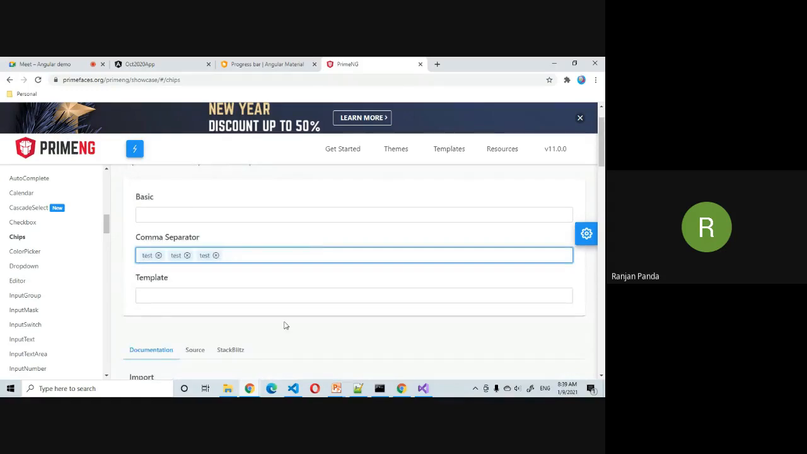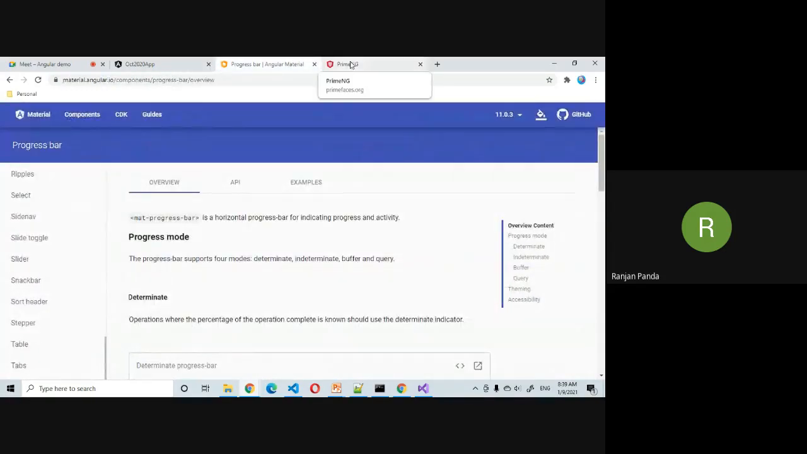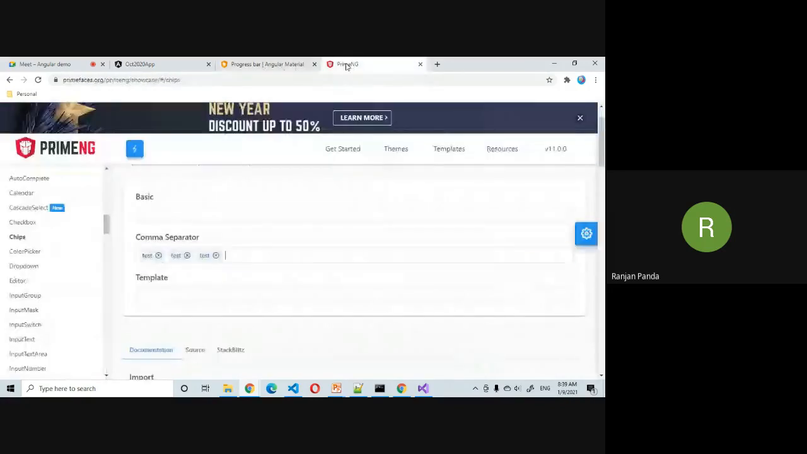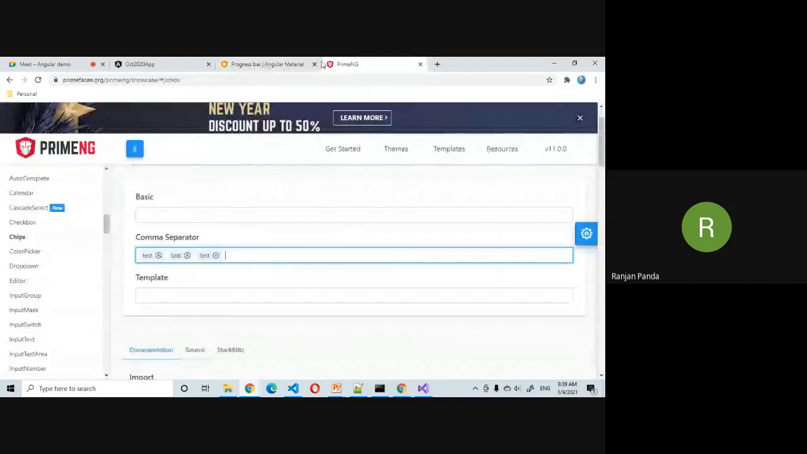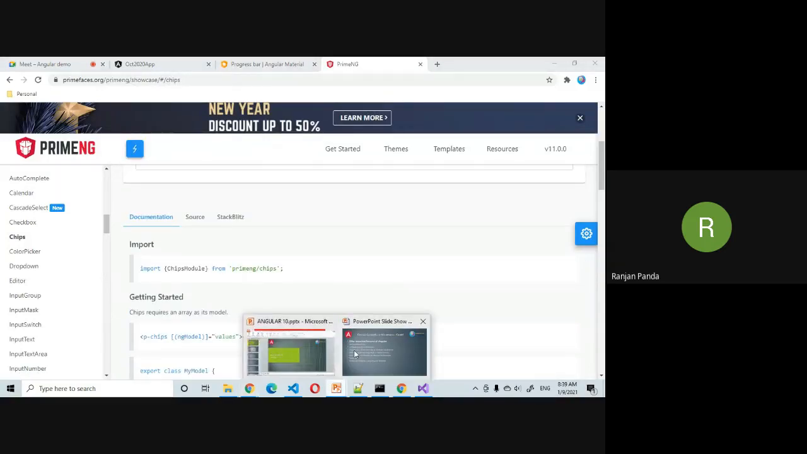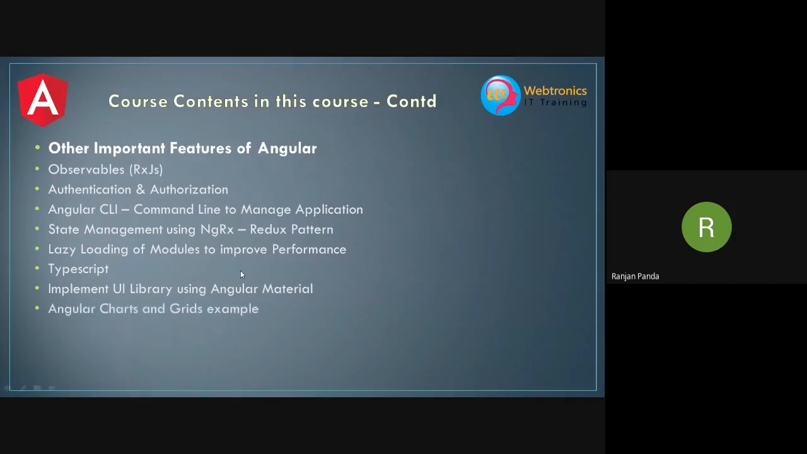So these are not the only two UI libraries. There are others, but I have just picked the top two UI libraries which are available in the market. So we will implement both these UI libraries in our application. We'll see a few examples and what is the best approach to integrate them in our application. These charts and grids are part of the UI library.